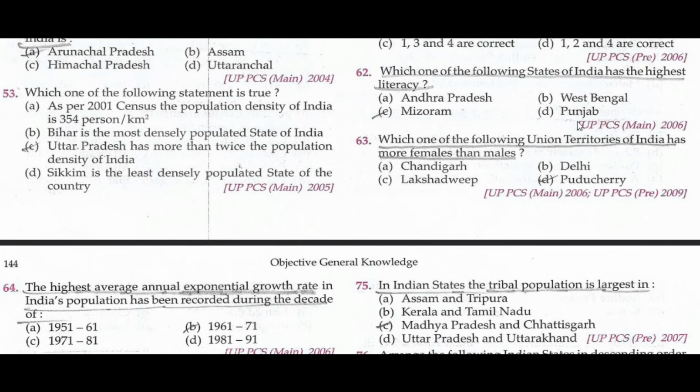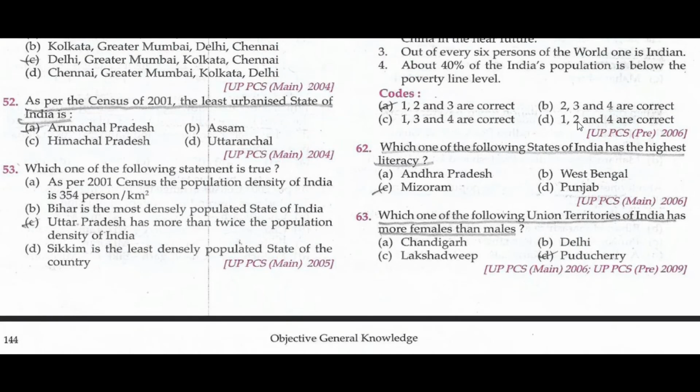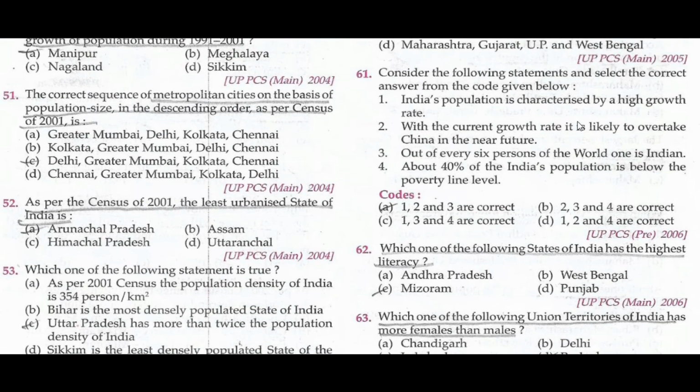Which one of the following union territories of India has more females than males? Puducherry. Which one of the following states of India has the highest literacy? Mizoram. Consider the following statements and select the answer from the code given below.